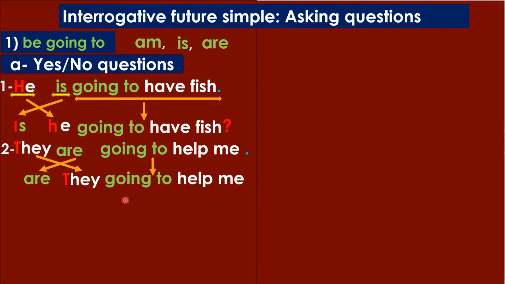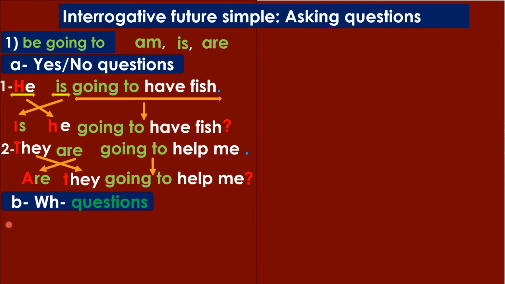Of course, I need to make the necessary changes. The small a in are is going to be capital A, and also the capital T is going to be changed into a small t. And I'm going to add a question mark at the end of the sentence. Okay, this is the question mark. So this is the question. Are they going to help me?